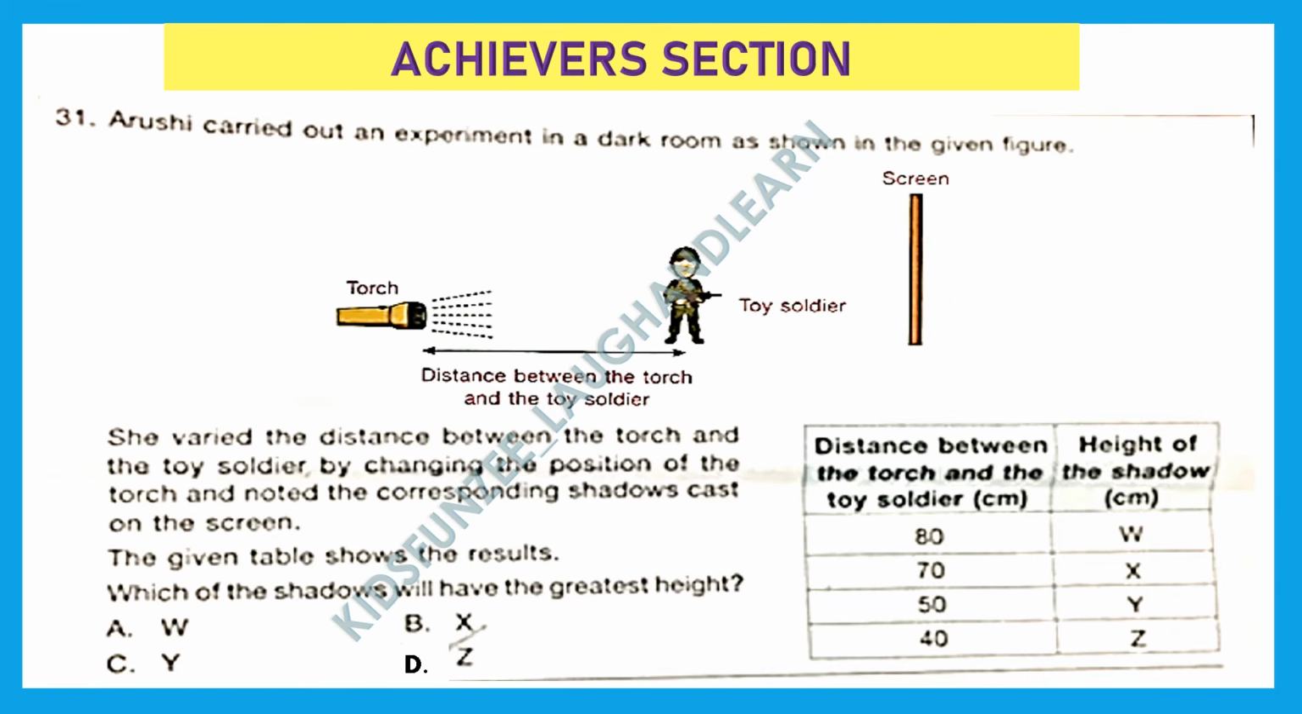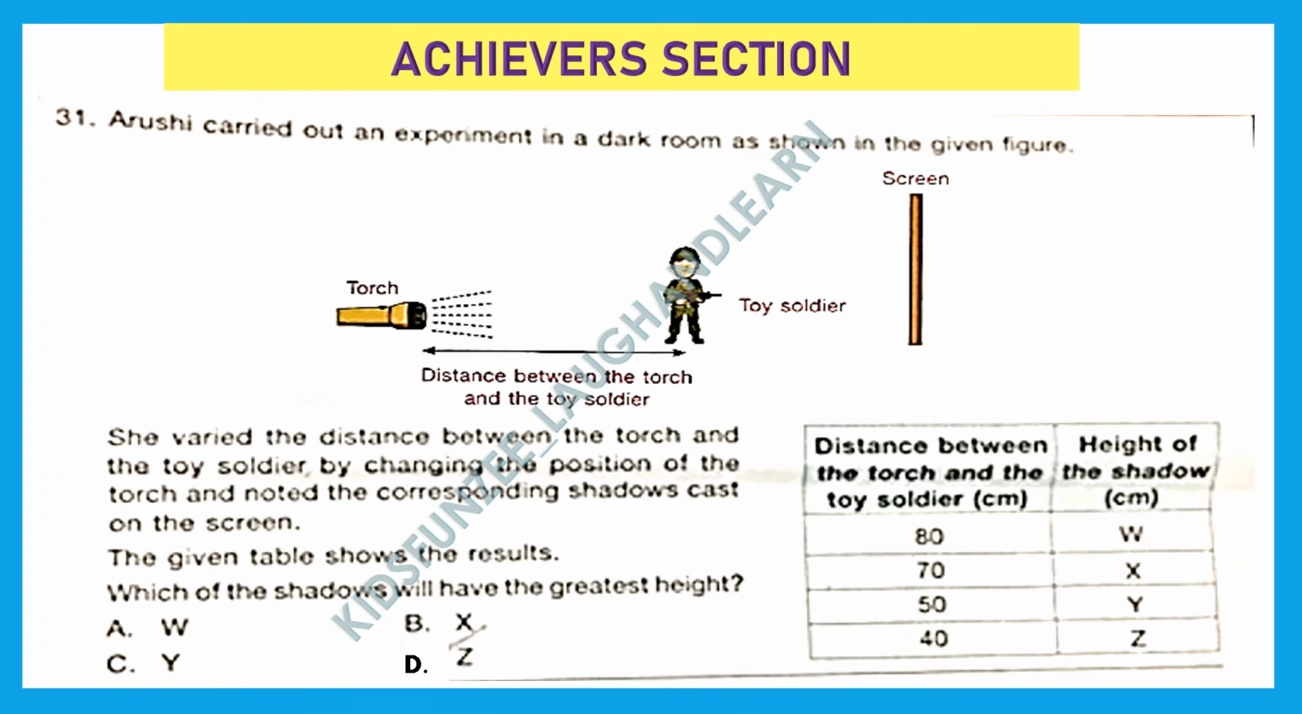Now moving to the Achievers section, it holds double marks for each question. Question 31. Arushi carried out an experiment in a dark room as shown in the given figure. So there is a screen and then there is a toy soldier and then there is a torch which is creating shadows on the screen. Now there is a distance between the torch and the toy soldier. She varied the distance between the torch and the toy soldier by changing the position of the torch.